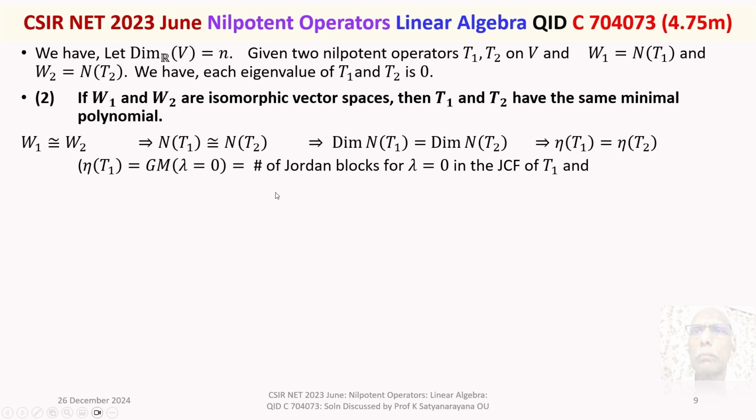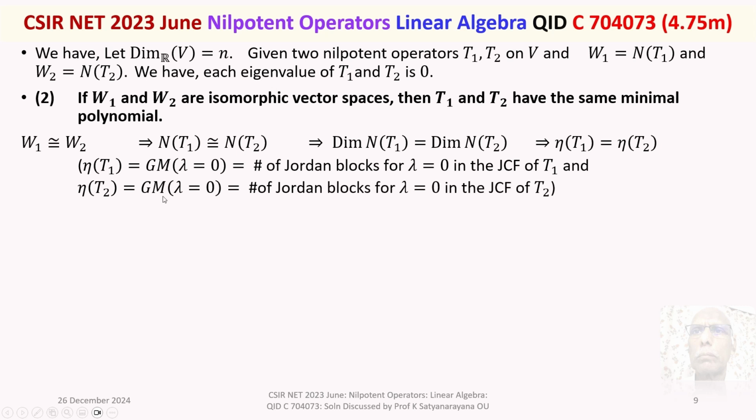This is equal to the number of Jordan blocks for lambda equal to 0 in the Jordan canonical form of T1. So also, nullity of T2 will represent the geometric multiplicity of lambda equal to 0, which is equal to the number of Jordan blocks corresponding to lambda equal to 0 in the Jordan canonical form of T2.